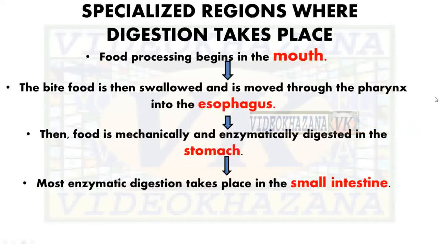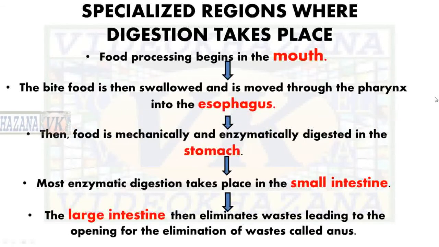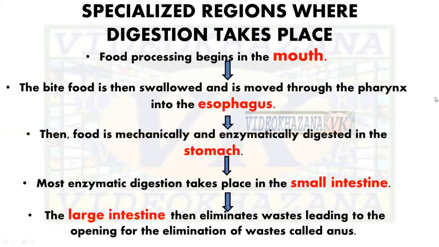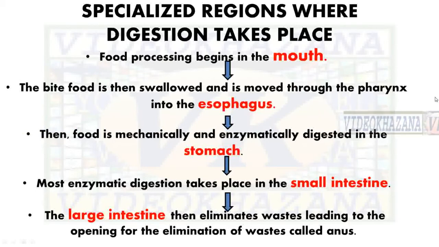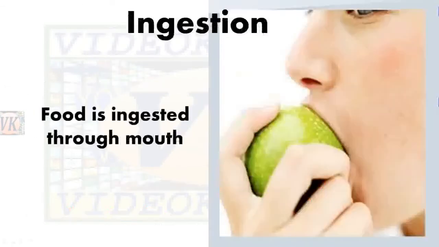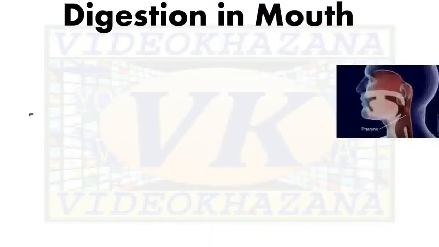Then small intestine. Most enzymatic digestion takes place in the small intestine. Then large intestine. It eliminates waste, leading to the opening for the elimination of waste called the anus. So the large intestine is the last part of the alimentary canal.